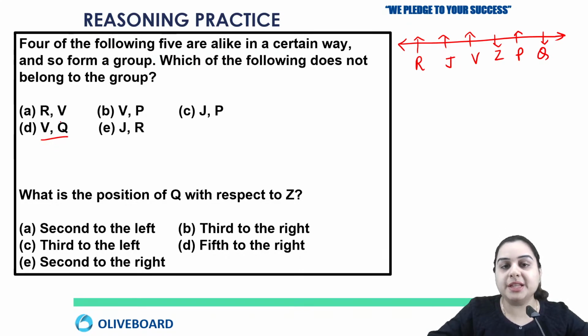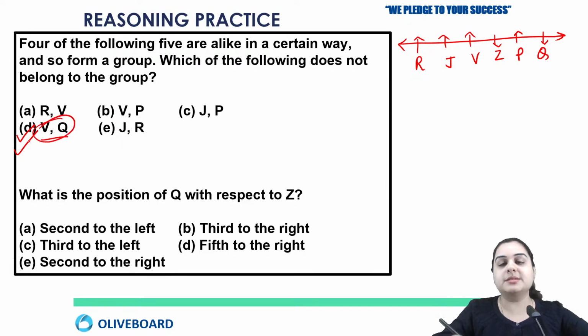So in options A, B, C, all the pairs were facing the same direction, that is north. For option E, we can see J is also facing north. Similarly, R is also facing north. So this is the reason for option number D, V and Q, because only in option D are the pair facing opposite directions. But in all other options, both are facing the same way. Is this clear?